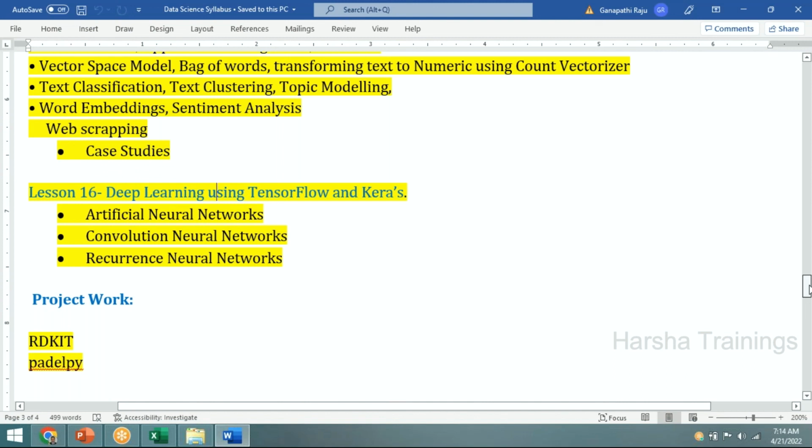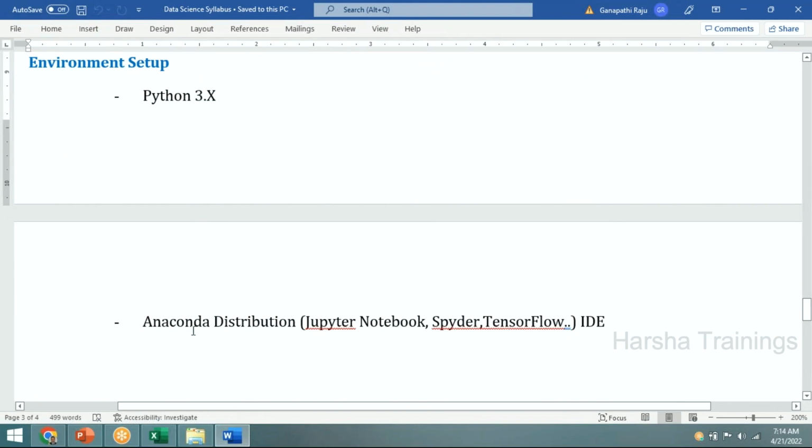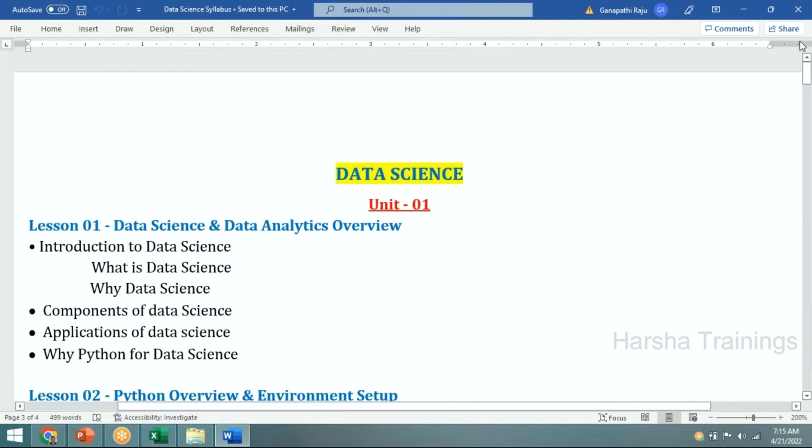Now after that, we will go for a project, and we will use the Anaconda platform to teach the syllabus. These are the syllabus topics, and I will cover banking, insurance, retail, pharma, and some medical image analysis. All these case studies I'm going to cover in my syllabus. This is what I wanted to teach. For that, the duration will be a minimum of 2 months 15 days. If I take 1.5 hours daily, it may come 5 or 10 days down.